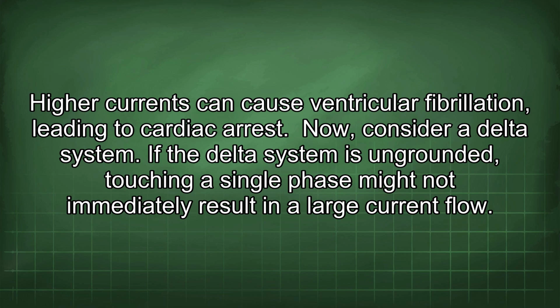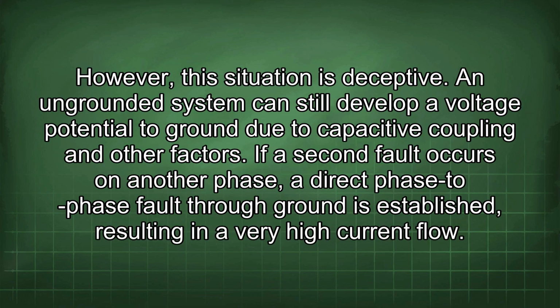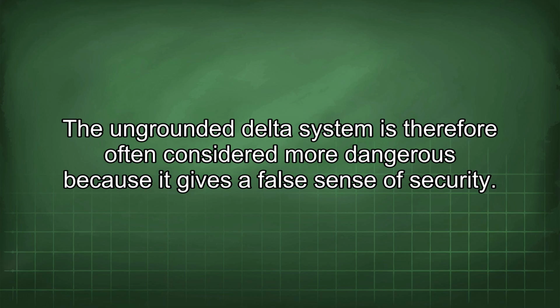Now consider a delta system. If the delta system is ungrounded, touching a single phase might not immediately result in a large current flow. However, this situation is deceptive. An ungrounded system can still develop a voltage potential to ground due to capacitive coupling and other factors. If a second fault occurs on another phase, a direct phase-to-phase fault through ground is established, resulting in a very high current flow. The ungrounded delta system is therefore often considered more dangerous because it gives a false sense of security.